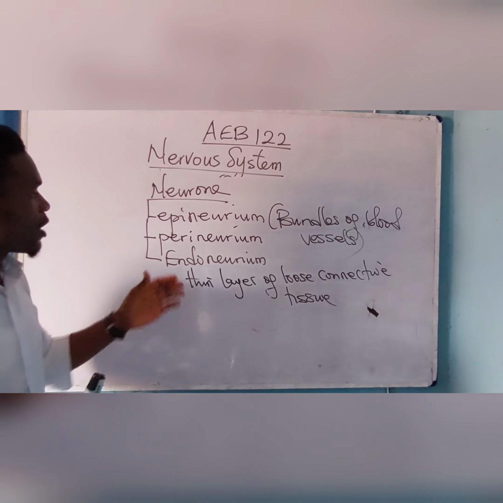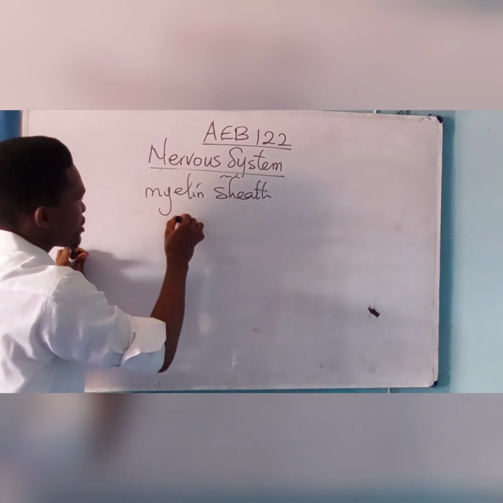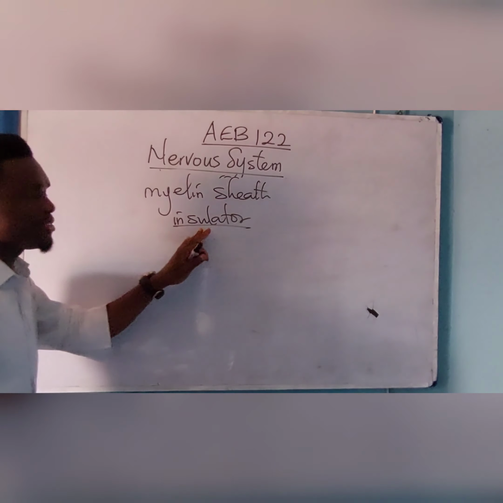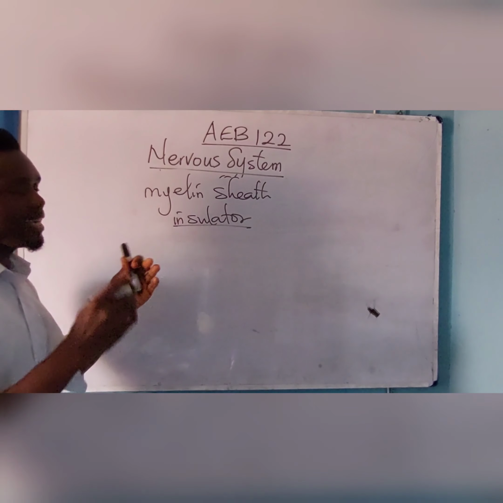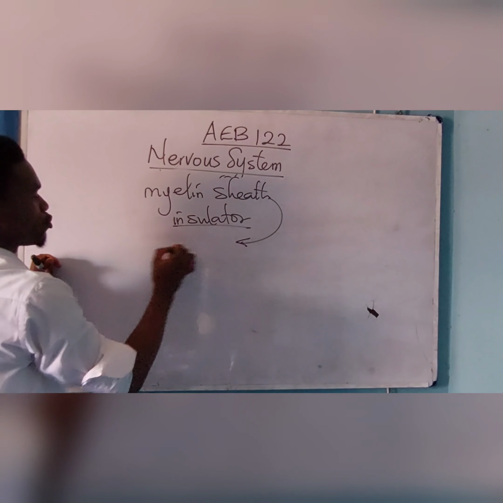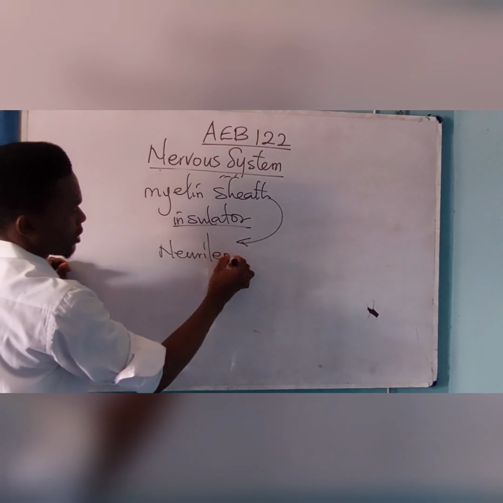Now, the neuron also has the myelin sheath. The myelin sheath of a neuron acts as what? An insulator. Now the neuron is covered by a membrane called what? Neurilemma.